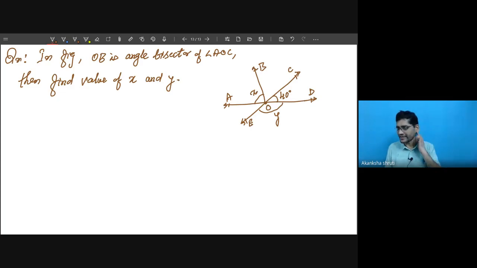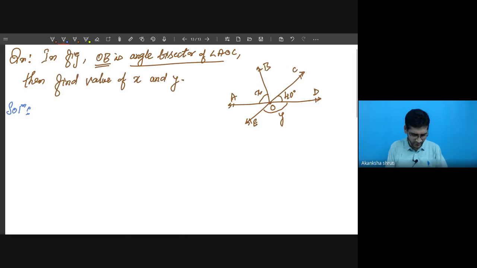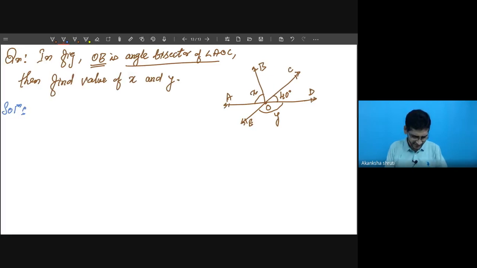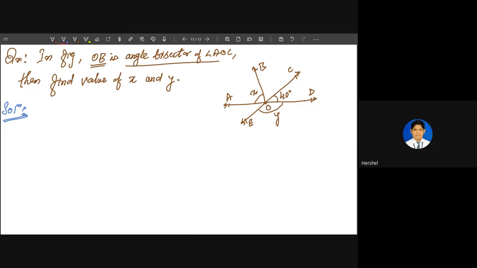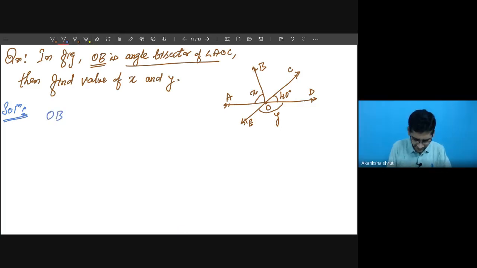So the question is very simple. Here just one thing is given. OB is angle bisector. Okay, only this much is given to you. So let us solve it quickly, student. I will give you just 2 minutes. Please solve and post your answer. Student, here OB is angle bisector means this information you have to use.